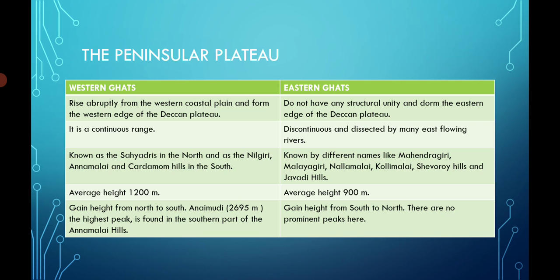The Western Ghat is also known as the Sahyadris in the north and as Nilgiri, Anamalai and Cardamom Hills in the south. And the Eastern Ghat is known by different names like Mahendragiri, Malayagiri, Nallamala, Kolli Malai, Javadi Hills, Shevaroy Hills. The average height of the Western Ghat is 1200 meters, and of the Eastern Ghat around 900 meters. The Western Ghat gains height from north to south, and Anai Mudi is its highest peak. The Eastern Ghat gains height from south to north, and there are no such important peaks here.